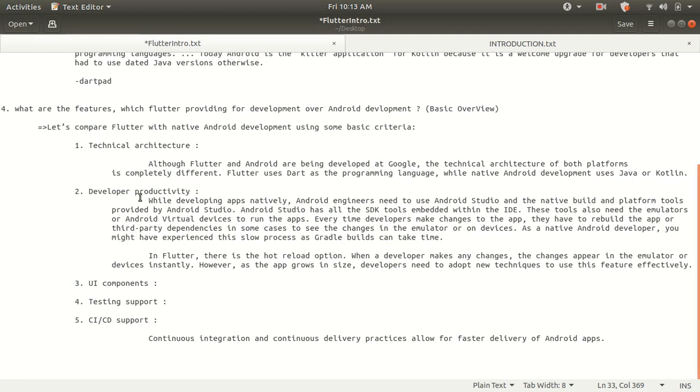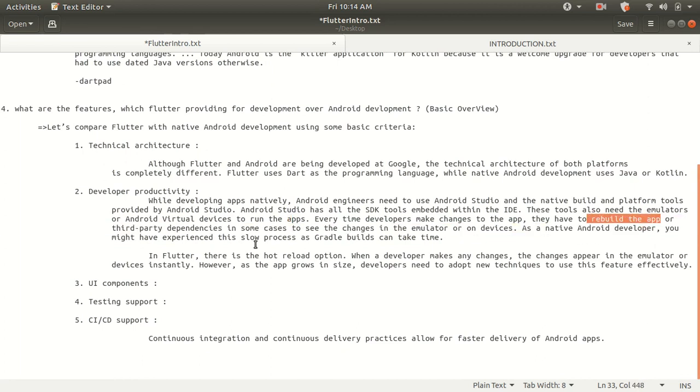Let's get started on the second criterion, developer productivity. As you might know, Android engineers have to use Android Studio, or they might use Visual Studio Code, but most Android developers use Android Studio and the native build and platform tools it provides. Android Studio has all the SDK tools embedded within the IDE. These tools also need emulators and virtual devices to run the application. But what happens every time, friends? Every time developers make changes to the app, they have to rebuild the application.